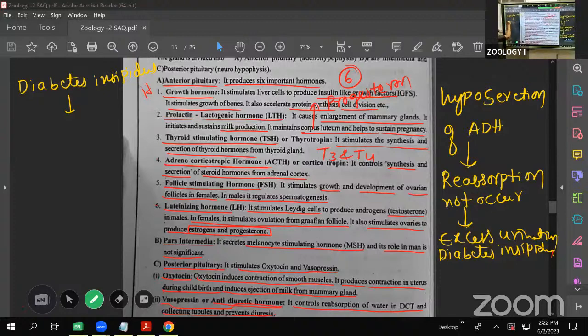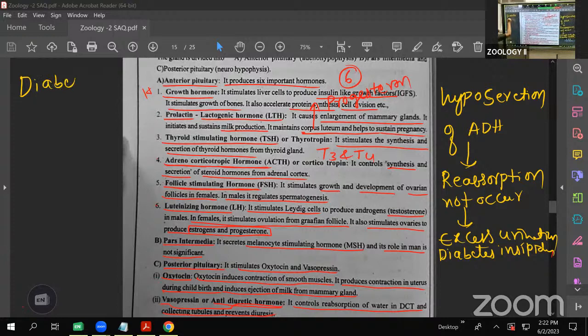What is it? Hyposecretion of the ADH causes the reabsorption not to occur. The excess urination is there. That we call diabetes insipidus. Now here I am writing diabetes mellitus. One more VSAQ is important: the difference, distinguish between diabetes insipidus and diabetes mellitus.